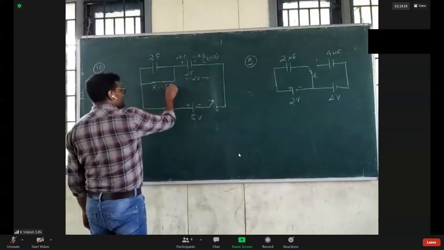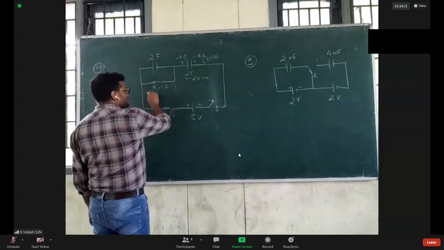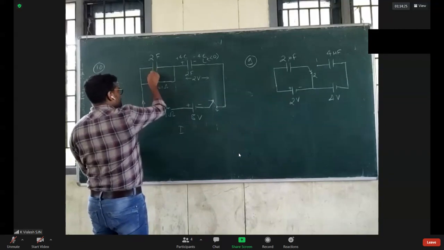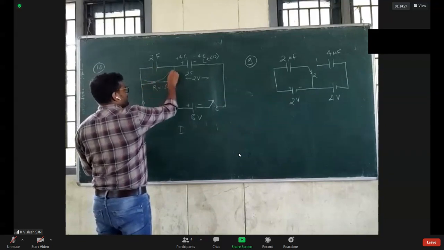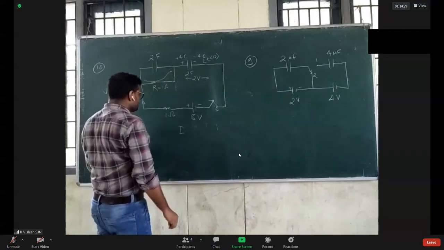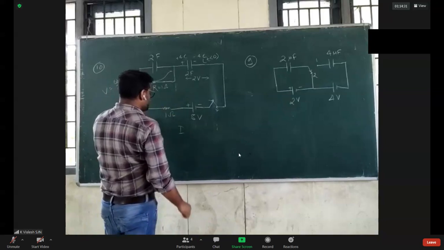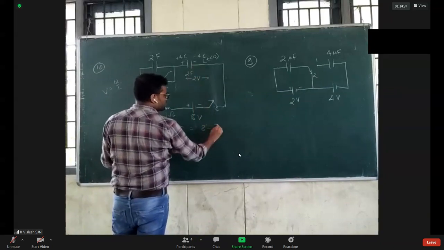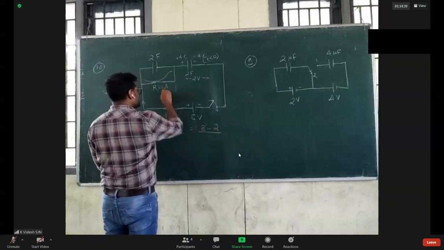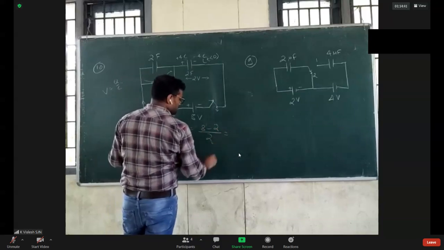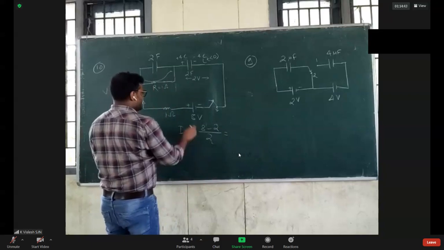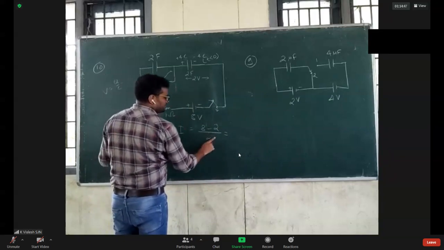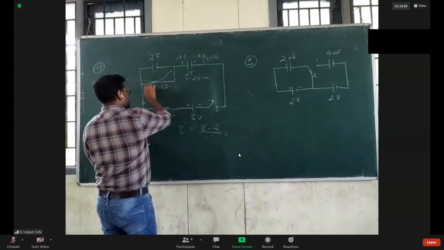So if you see, how much current will flow through it? This one is shorted, current will go through it. So that is equal to 8 volt by the resistance 2. Oh, my bad. This one is shorted, so let me use it. So this is dead.